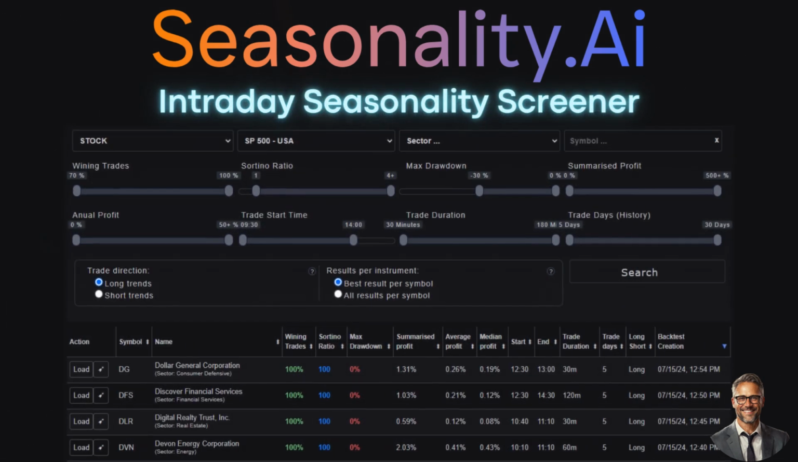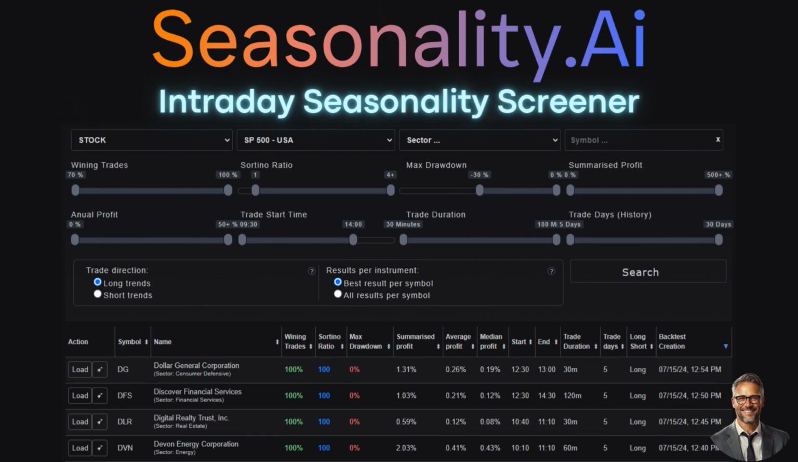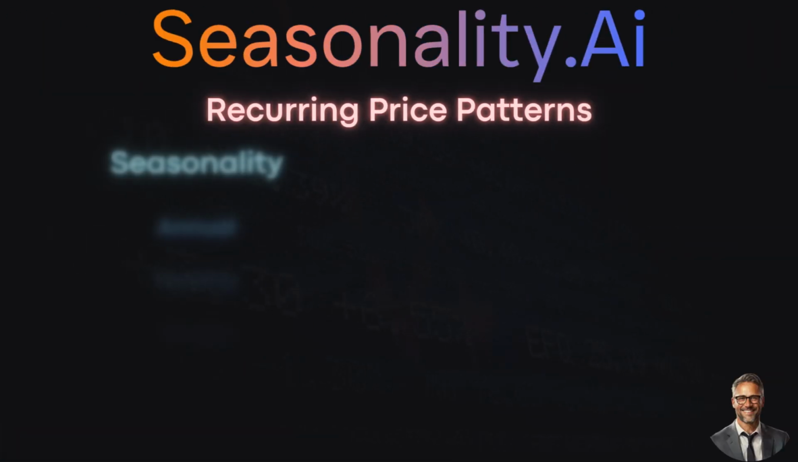And of course, we also have a suitable intraday seasonality screener for you. This allows you to find profitable intraday trades with just a few clicks. Numerous filters allow you to focus your search on the results that are most suitable for you.